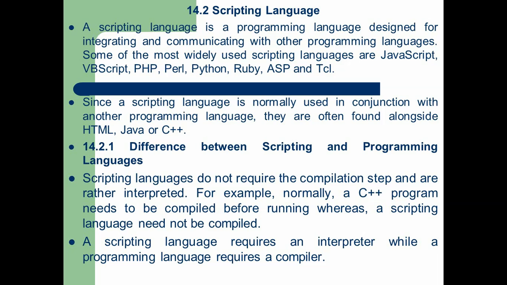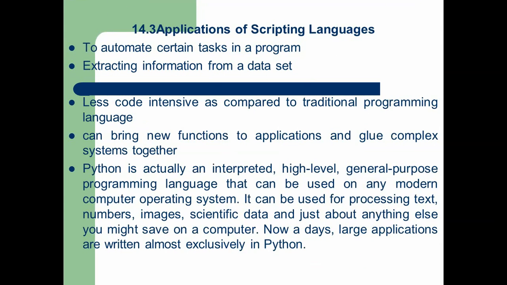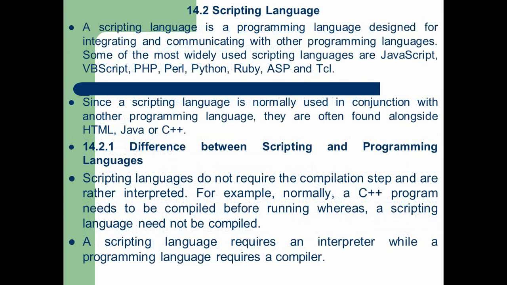Since a scripting language is normally used in conjunction with another programming language, they are often found alongside HTML, Java or C++. So a scripting language may be called glue. Glue means attaching two different programs. In the same way, conjunction is a tool used to connect two important parts of programming. So a scripting language may be called conjunction programming or glue language.